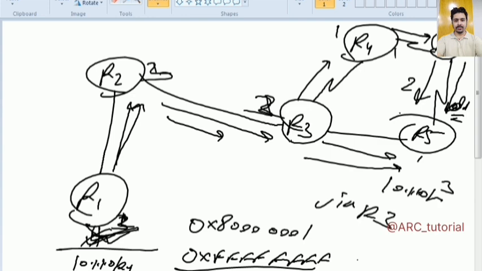So let's say I had an LSA with an age of 1000 seconds, and now I received another LSA with a lower age. Then I will accept that, because if an LSA comes with a low age value, it is the most recent LSA. And recent checksum values will always be preferred.